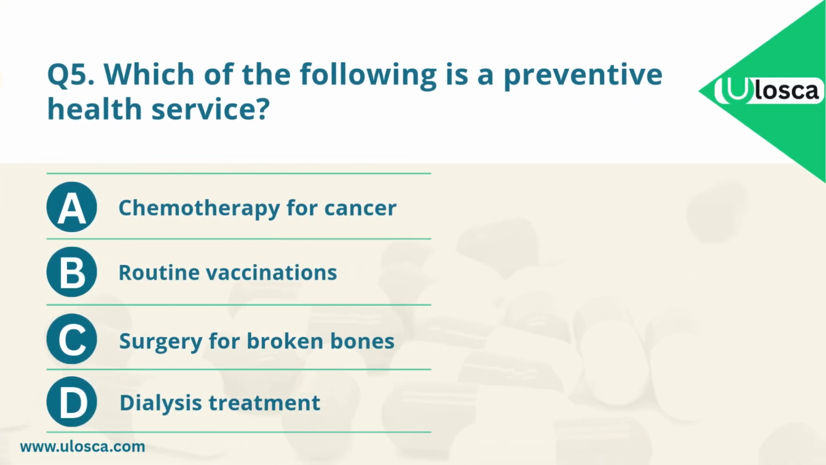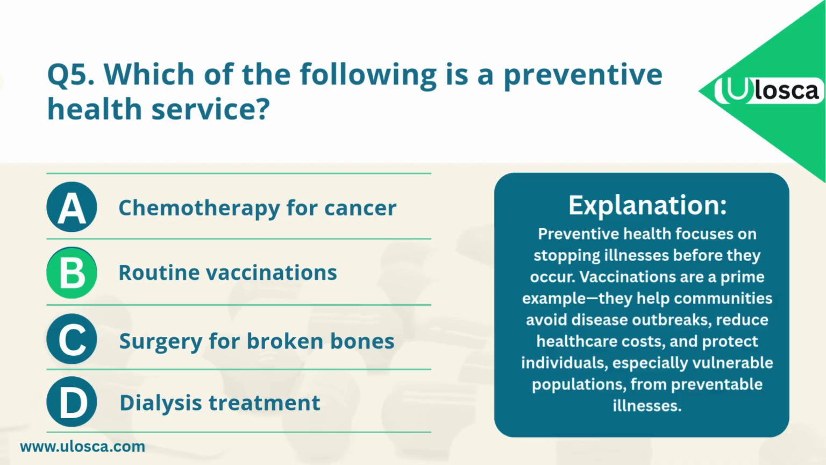The correct answer is B. Routine vaccinations. Explanation. Preventive health focuses on stopping illnesses before they occur. Vaccinations are a prime example. They help communities avoid disease outbreaks, reduce healthcare costs, and protect individuals, especially vulnerable populations, from preventable illnesses.